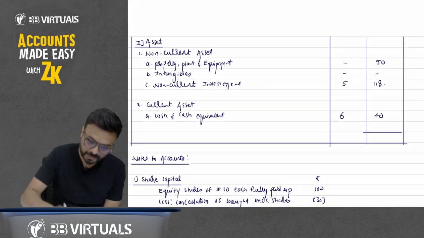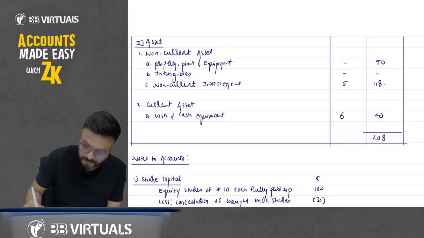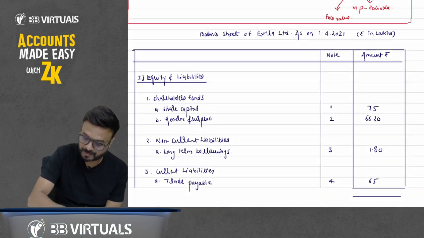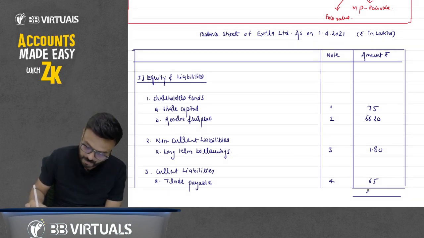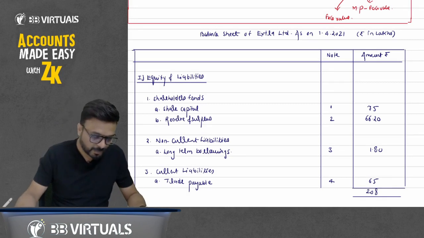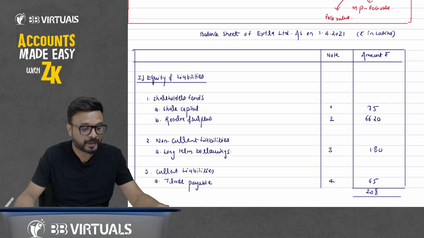Now do the total here. 50 plus 118 plus 40. That comes to 208. Okay. Now the liability side here. 75 plus 66.20, 1.80 plus 65. That is how much? 208. Okay, done. Now we are done with our first chapter, that is buyback of shares.